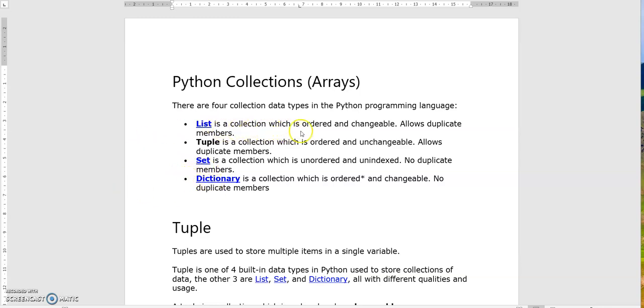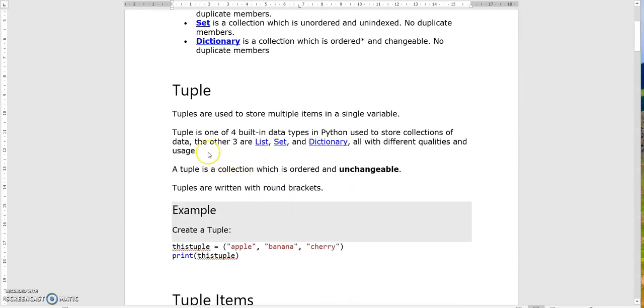List is a collection which is ordered and changeable. It allows duplicate members. Tuple is a collection which is ordered and unchangeable. It also allows duplicate members. Set is a collection which is unordered and unindexed. No duplicate members. Dictionary is a collection which is ordered and changeable. No duplicate members. Next, tuple.